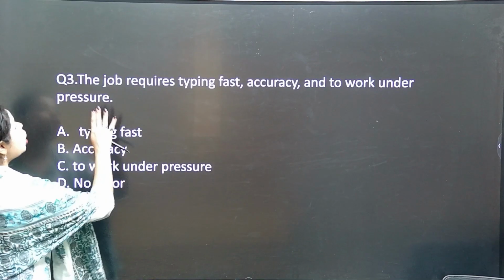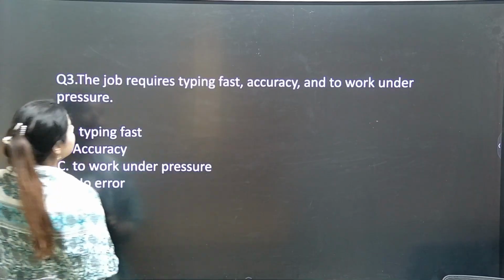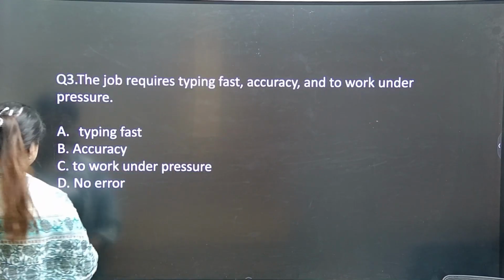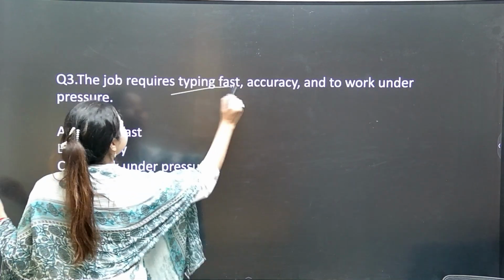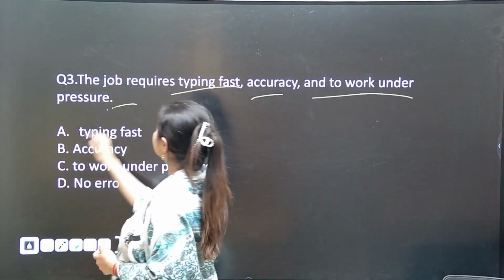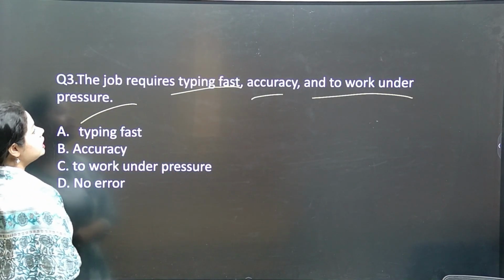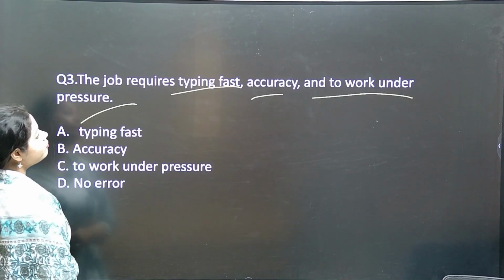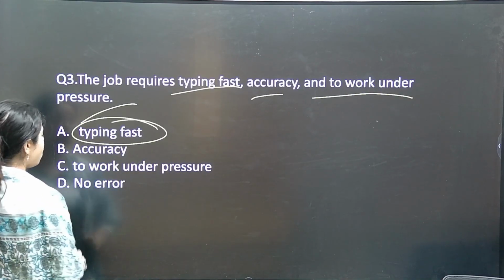Next is, the job requires typing fast, accuracy, and to work under pressure. So where is it going wrong? Spot the error here. The job requires to type fast, accuracy, and to work under pressure will be the correct one. So typing fast is the wrong part.